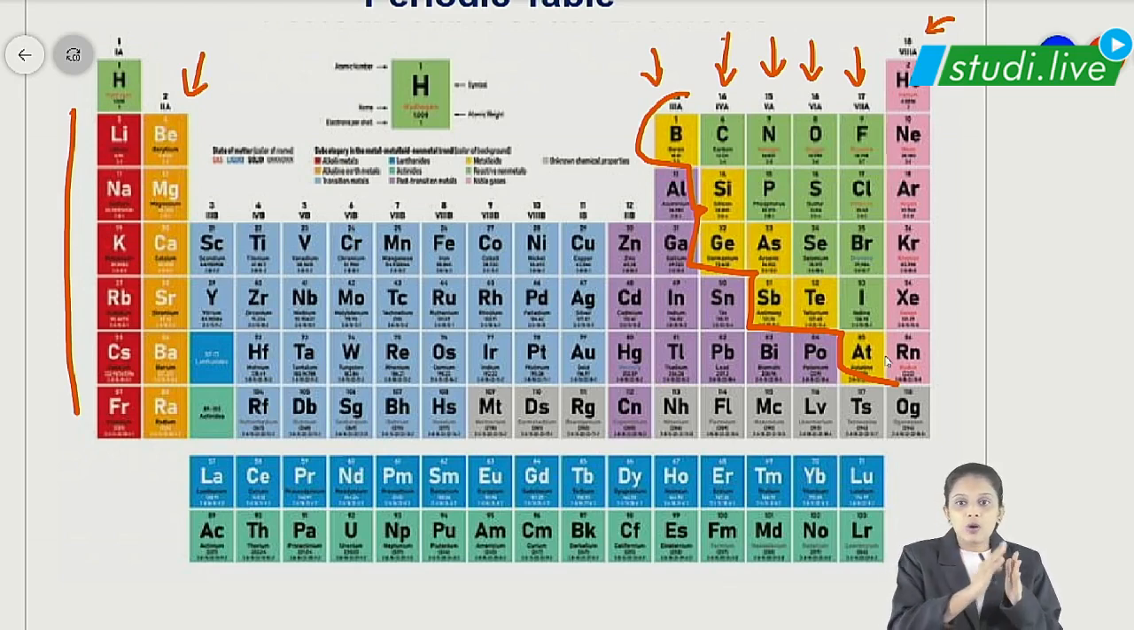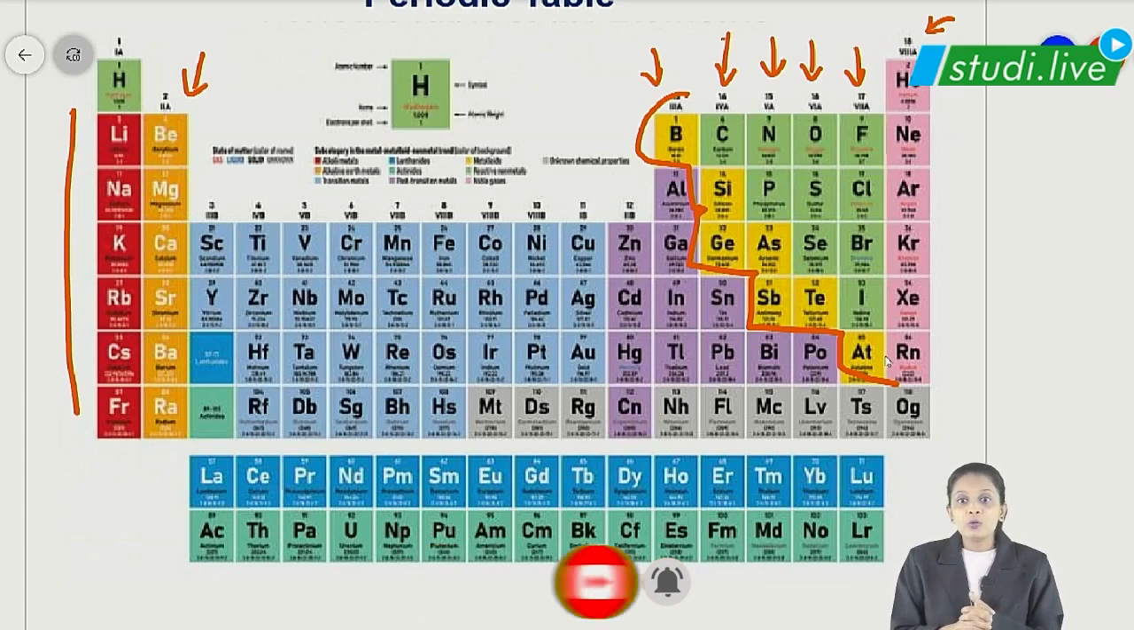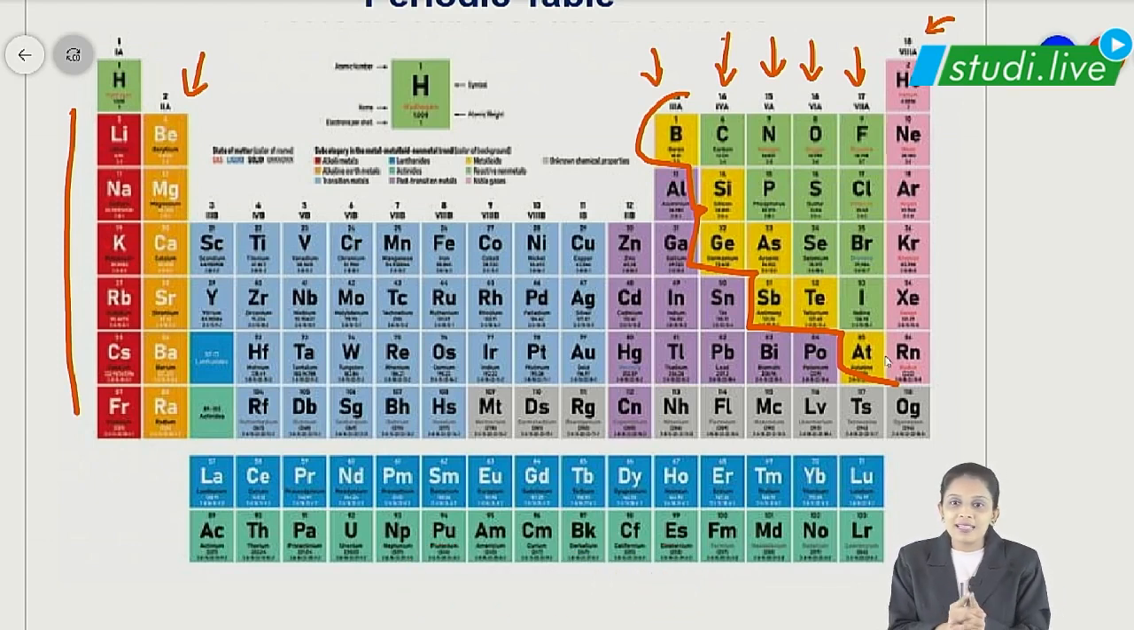Yes, so on which side? On the right side of the metalloids, we have non-metals. On the left side, we have metals. We are going to do one more lecture on D block and F block elements. Till then, stay tuned with Study Live. Thank you.